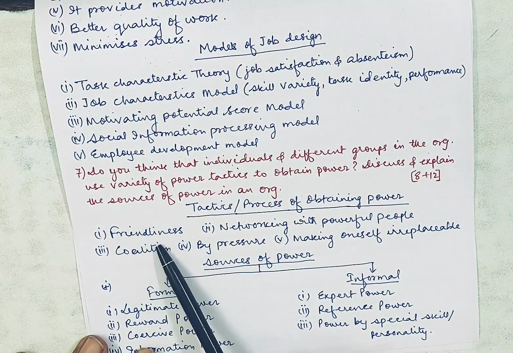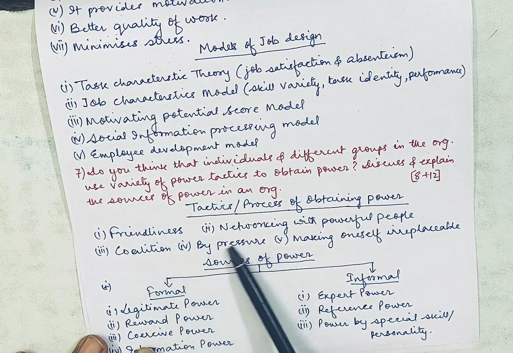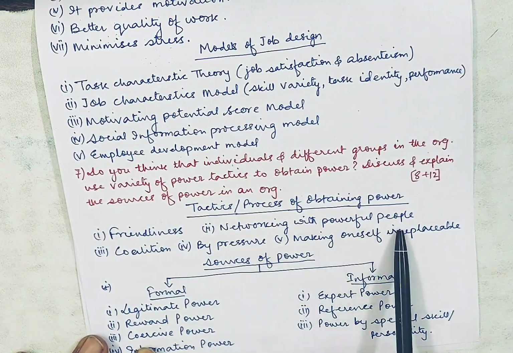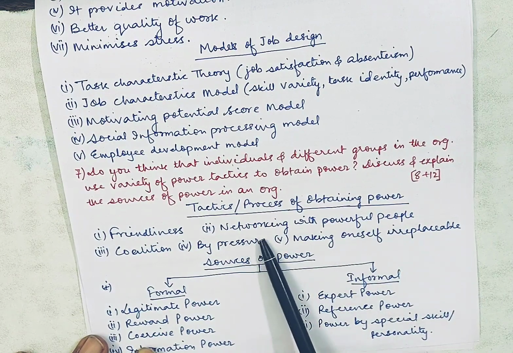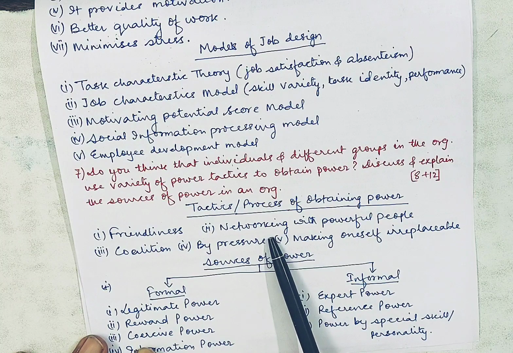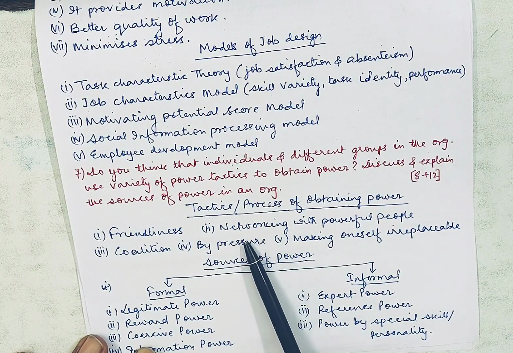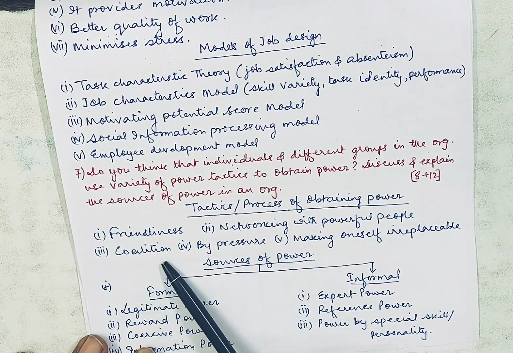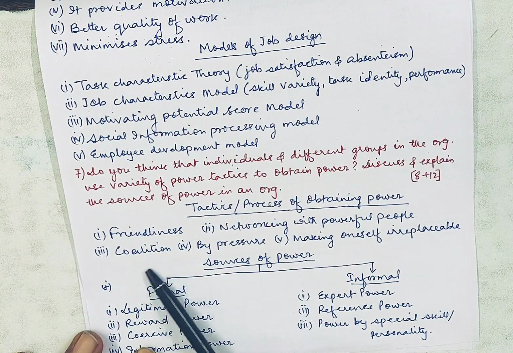With a lot of friends, you obtain power. Second, networking with powerful people. Having relations, having friendship with powerful people will give you power in the organization. Third, coalition. If you are making partnerships, having a coalition with other organizations or unions, then you get power.